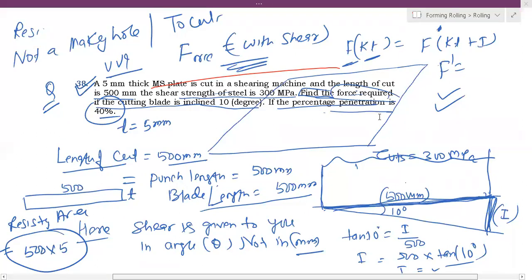Why need to equate? Because you have to calculate with shear, you have to find the force. That's why you need to equate with shear. Ravichandran ji, they have asked the cutting force when there is a shear.